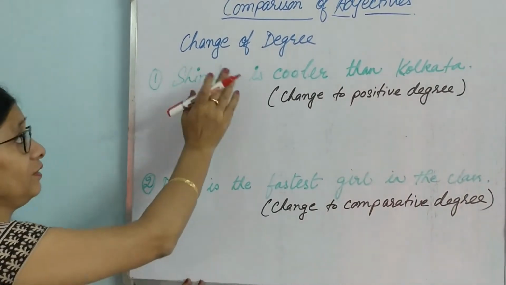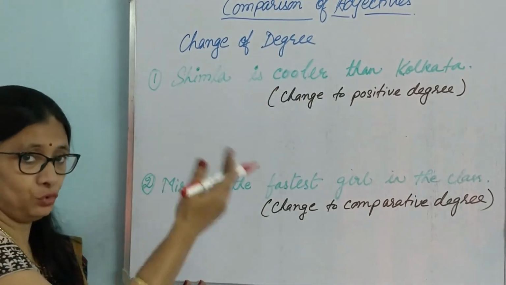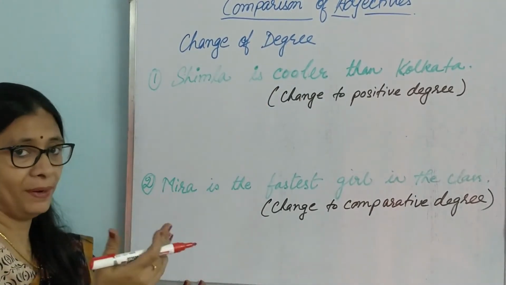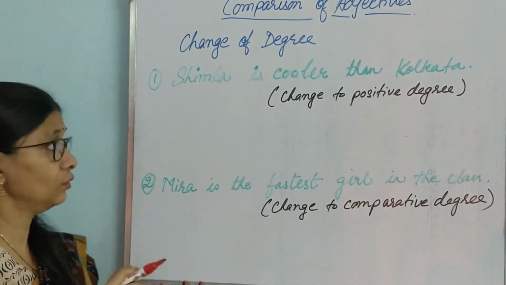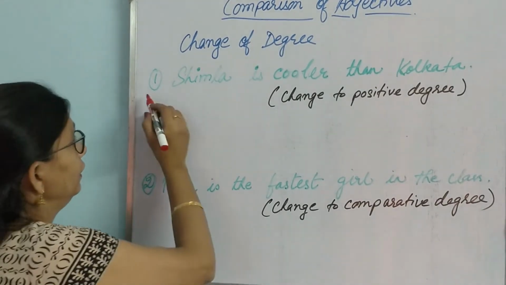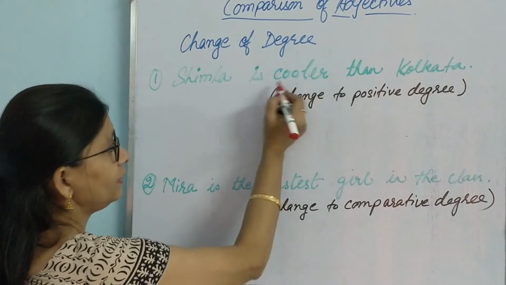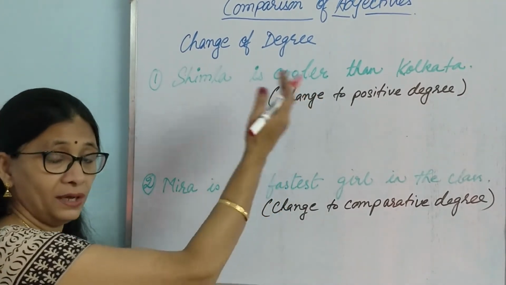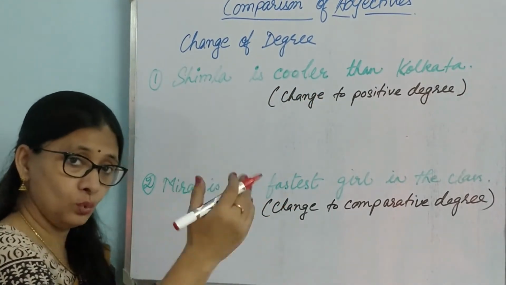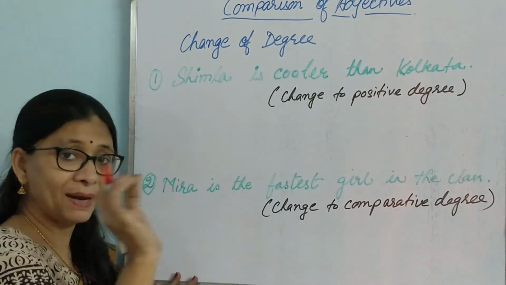The question is change of degree. Okay, we have to change the degree. Positive to comparative, comparative to superlative, like that. Okay, so let us read the sentence first. Shimla is cooler than Kolkata. So what is the degree used? Cooler. Okay, cooler, it is comparative degree. Cool, cooler, coolest. So cooler is comparative degree.